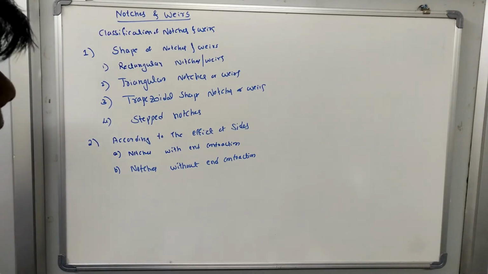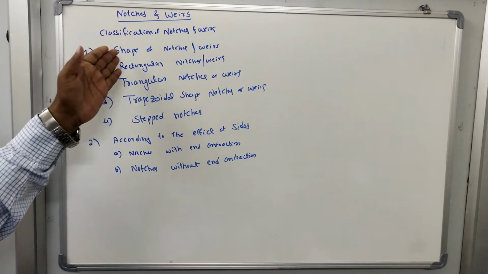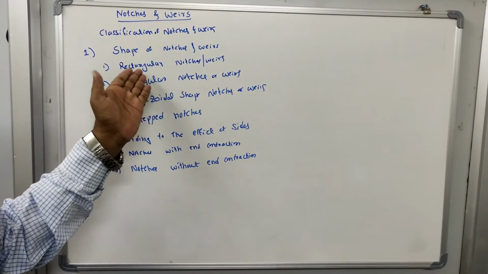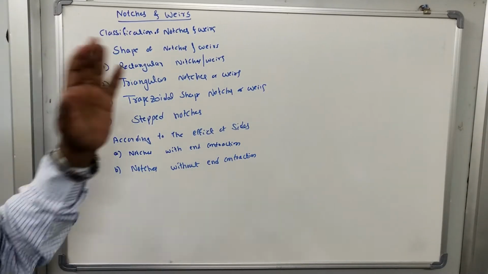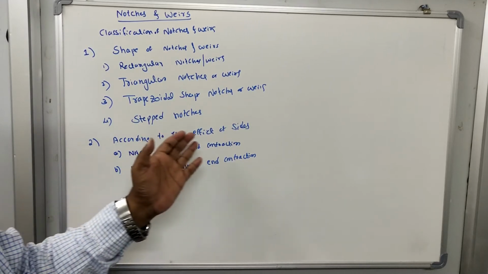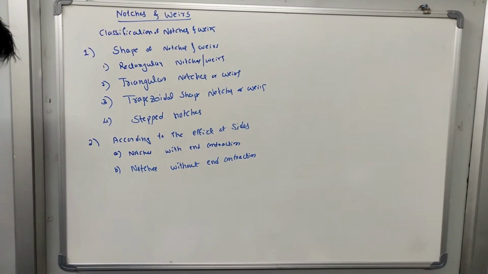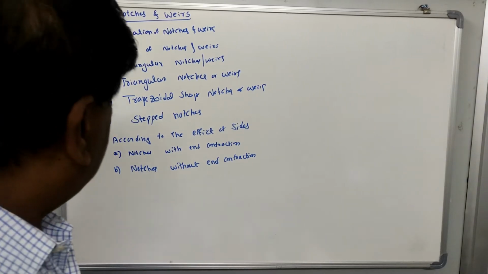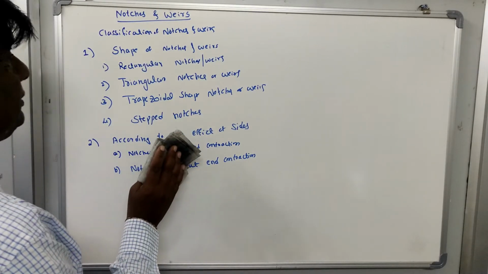Then similarly, according to the end effect, the wears are classified as the rectangular wear, triangular wear, trapezoidal wear, step wear. Okay, so this is the classification of notches and wears according to the end effect of the sides. The end effects may be the contraction, that is notches with end contraction, notches without end contraction. So these are about the classifications of notches and wears.